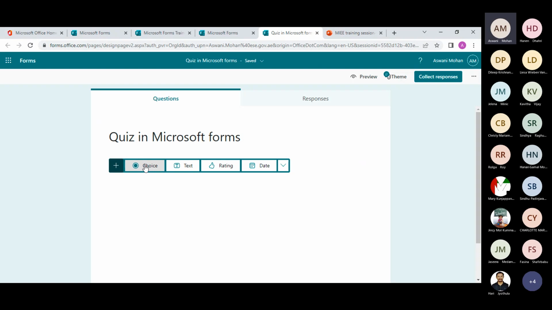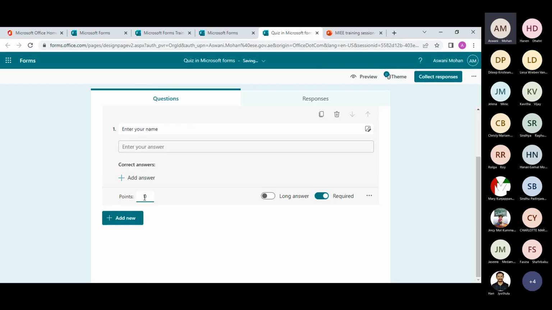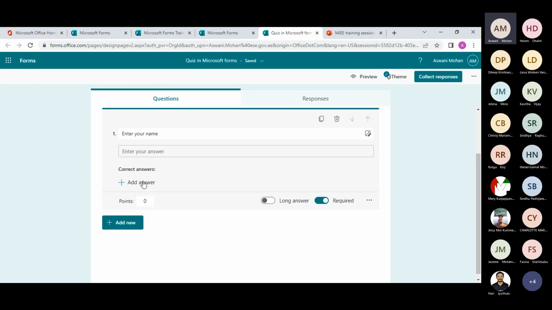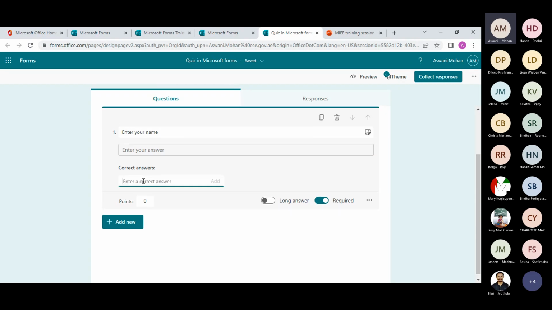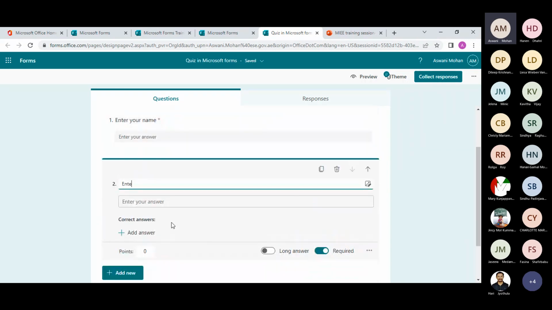So I'm going to add a new question where I'm asking my students to enter their name. And see, once you click on the quizzes option, you have an option to add points, and you can also add answers, which is not there in forms. That's one difference between a form and a quiz. So I'm going to add one more question where I'm asking my students to enter their grade.